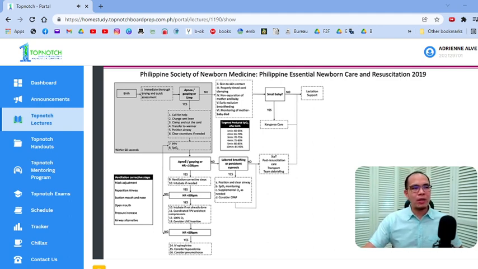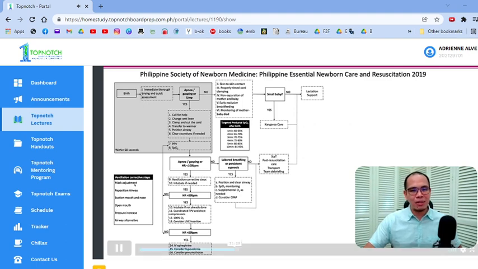After 30 seconds of doing that, you reassess the baby. Apneic and gasping pa rin. Heart rate is less than 100. What do you do? You proceed further with your ventilation corrective measures. Again, our focus in neonates is the airway. And ano yung ventilation corrective measures na yan? That's your MRSOPA, okay? Readjust your mask, baka mali yung adjustment, reposition the airway.